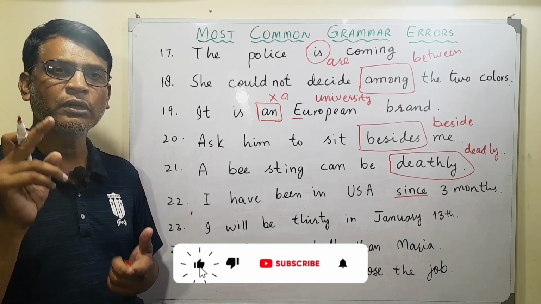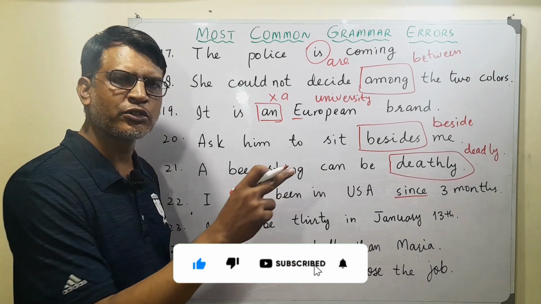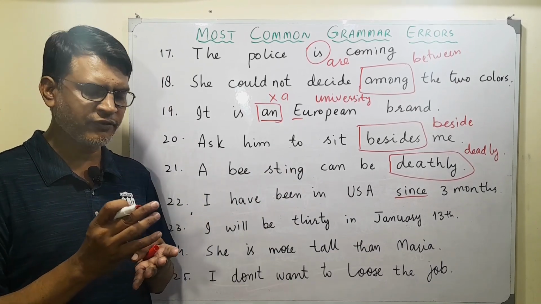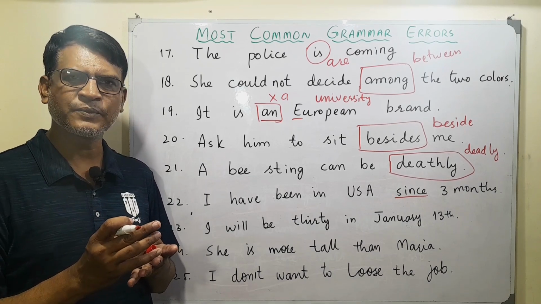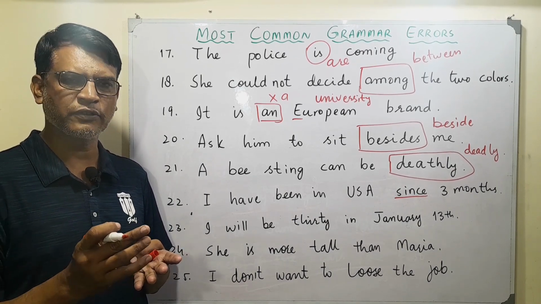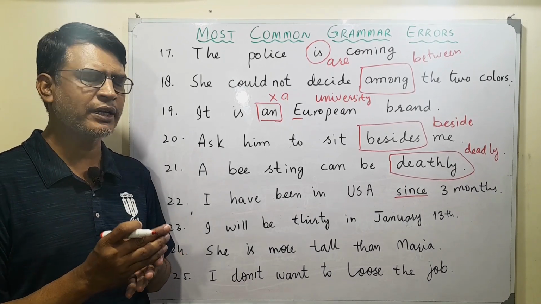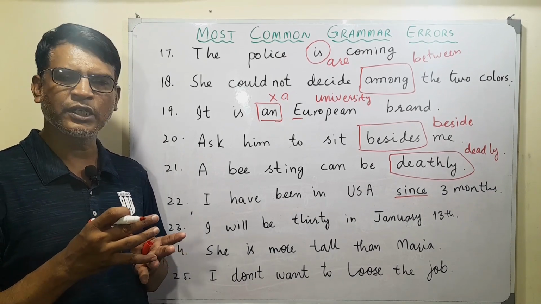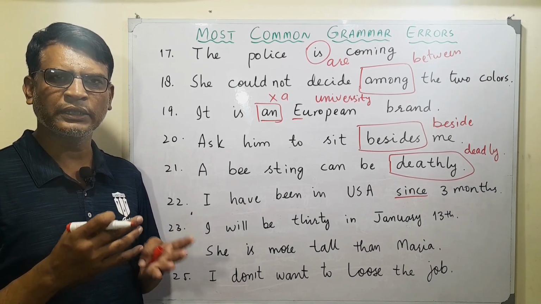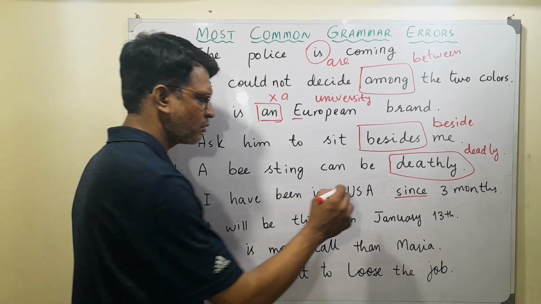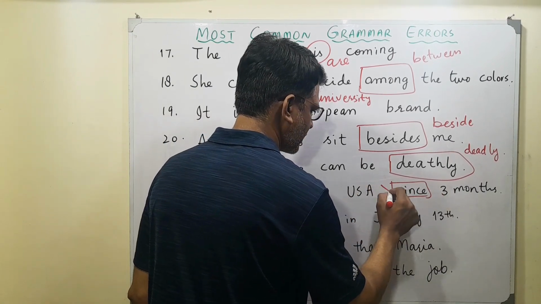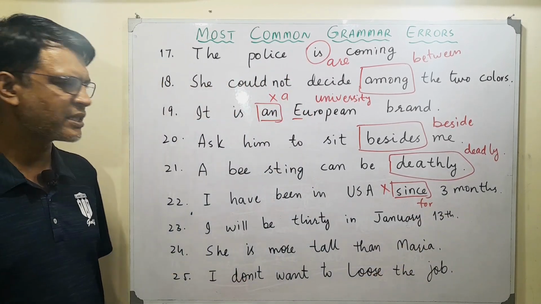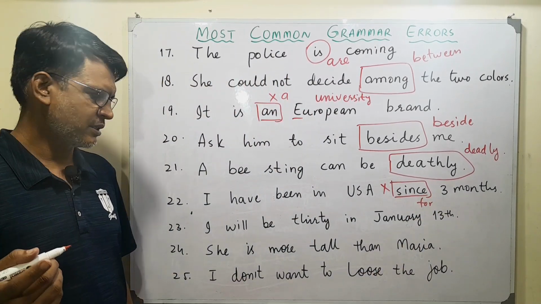For we use for quantity of time. Quantity of time is like 3 months, 1 hour, 5 years, 10 days. A starting point is like January 1993, Tuesday, 5 o'clock. So we do not use since here. We use for. I have been in USA for 3 months.